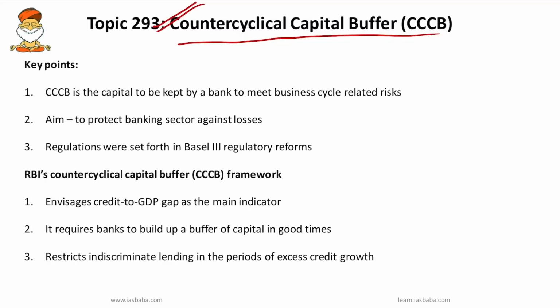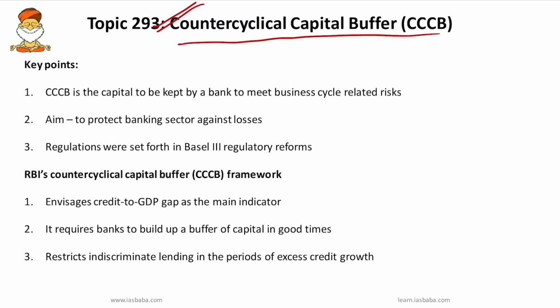So following Basel III norms, central banks specify certain capital adequacy norms for the banks, as you might be knowing. And this counter cyclical capital buffer is part of such capital adequacy norms and is calculated as a fixed percentage of a bank's risk weighted loan book.